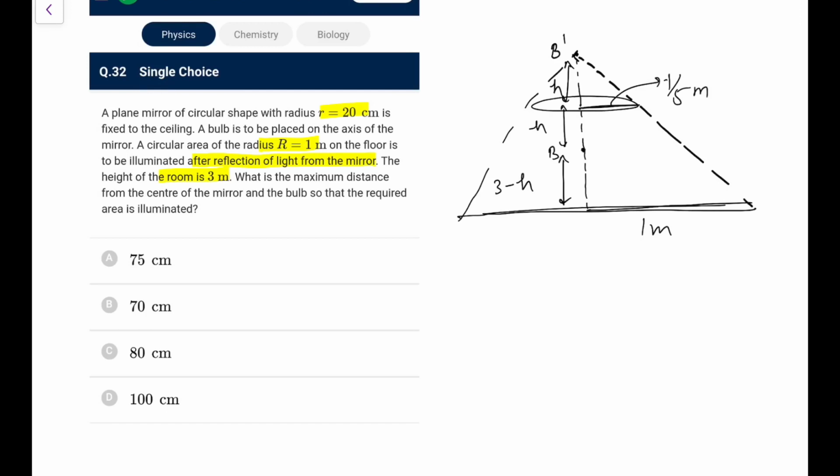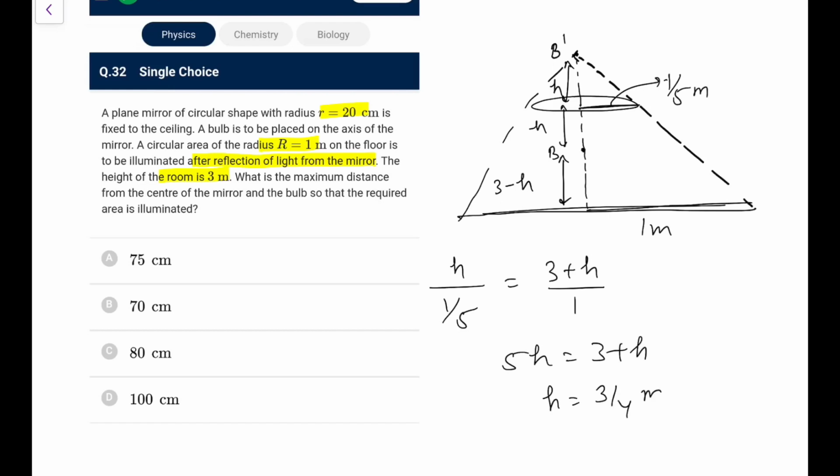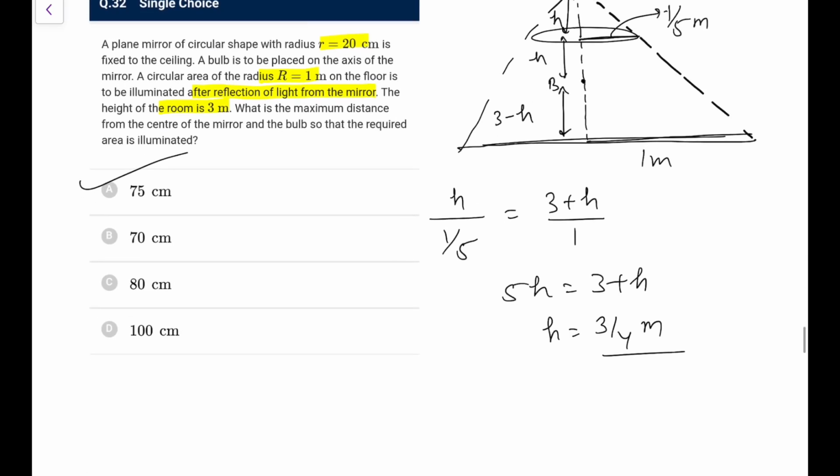So just using the similar triangle logic, h upon 1/5 would be equal to, directly you can say, 3 plus h by 1. Okay, I have made a mistake, this 5 will be there. Let me draw it again. It would be 5h here, that is equal to 3 plus h. So h comes out as 3/4 meters, so 75 centimeter would be the answer for this particular case. Option A is the answer.